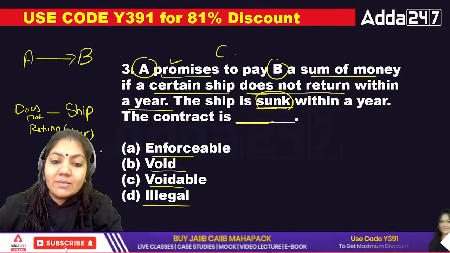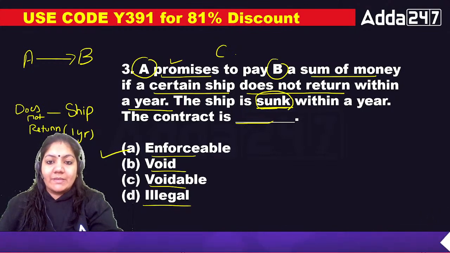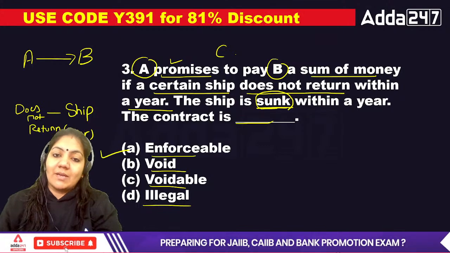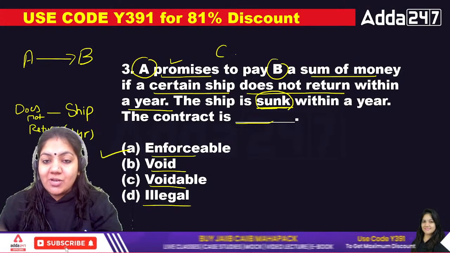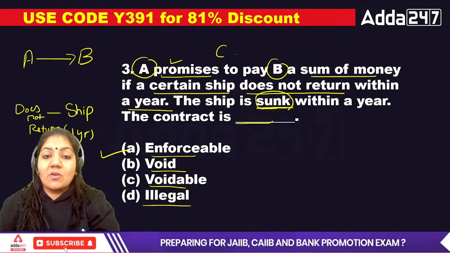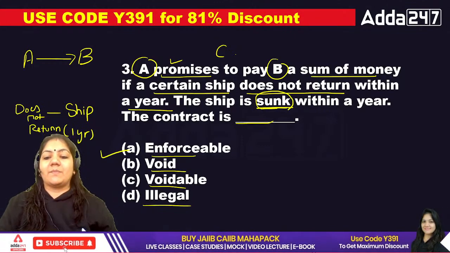So the contract is enforceable. The contract is enforceable because the thing that is written in the question, that it does not come back within the year, has happened. So if the ship sinks, it will automatically not come within the year. That's why this contract will be enforceable. That is an example of your contingent contract.